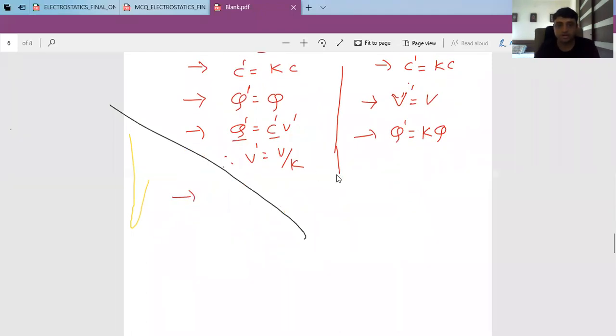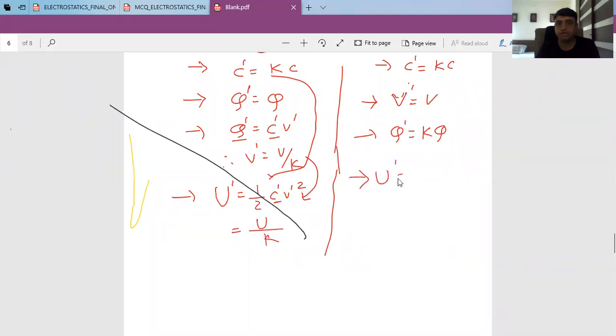In the first case, the battery is not connected. If you wish to find energy, you can use any formula: 1/2 CV squared, Q squared by 2C, or 1/2 QV. It's up to you. Suppose I am using 1/2 CV squared. Now C becomes K times, V becomes 1/K times, but due to the square, it is 1/K squared. So the new potential energy will be U/K.